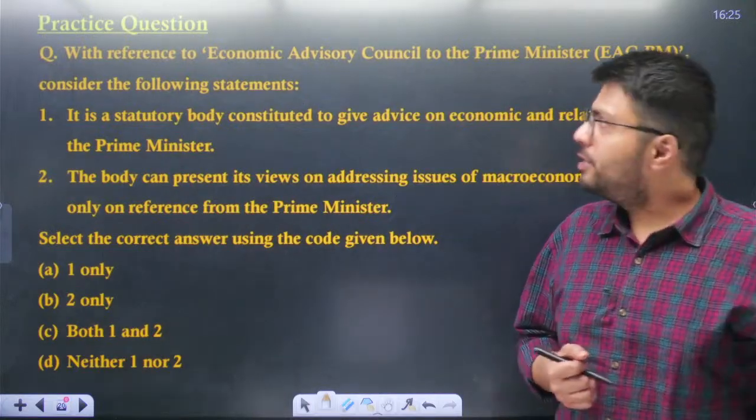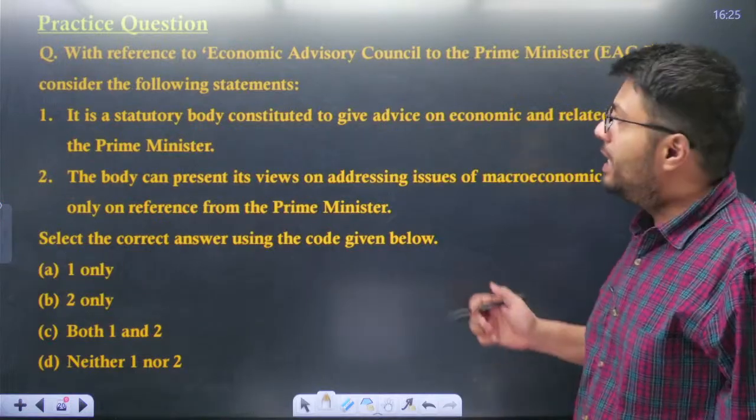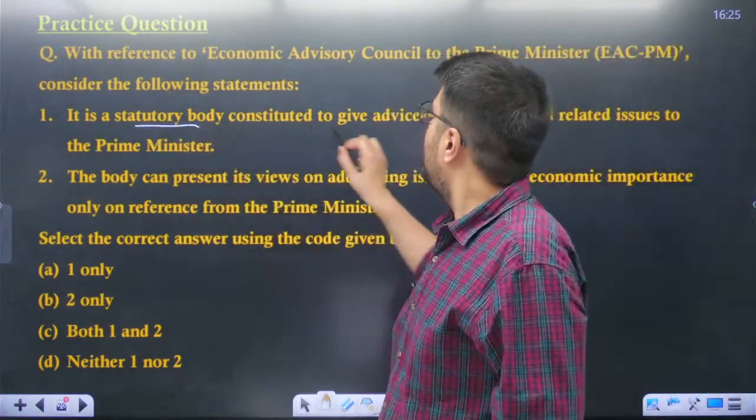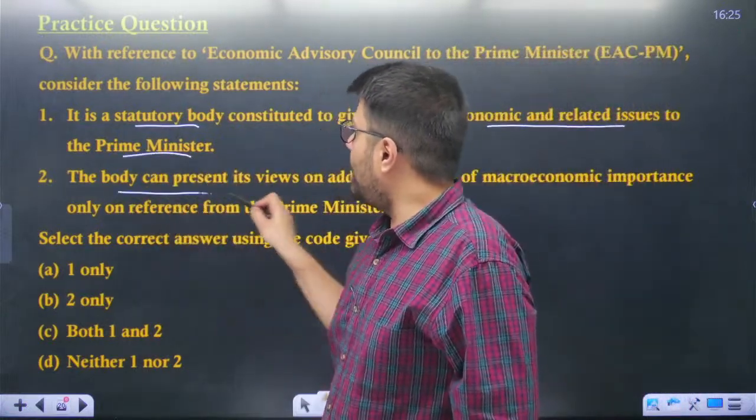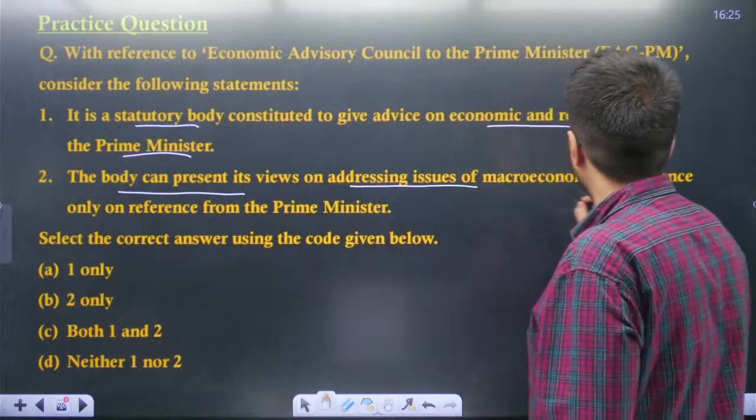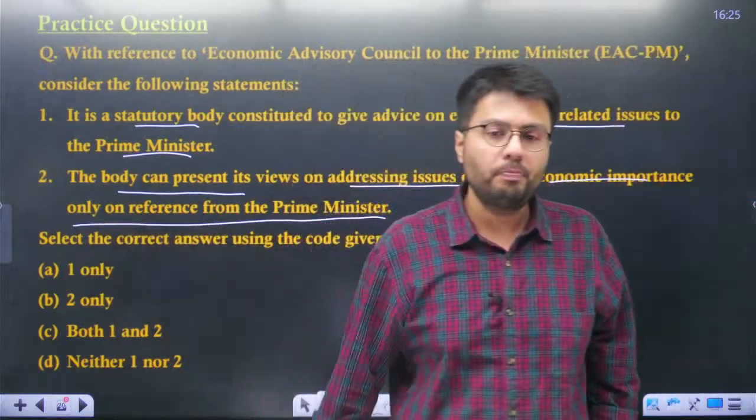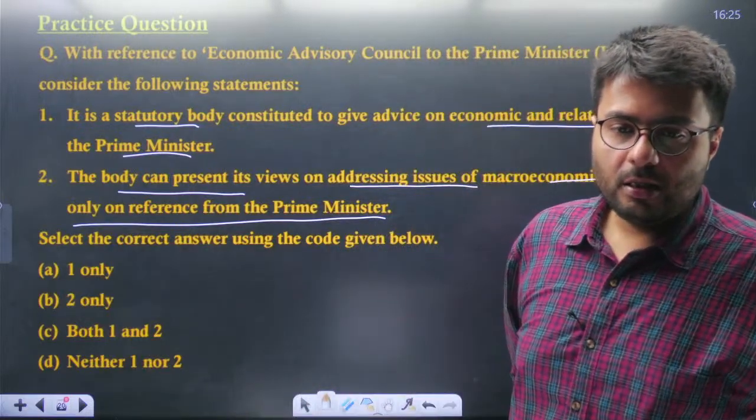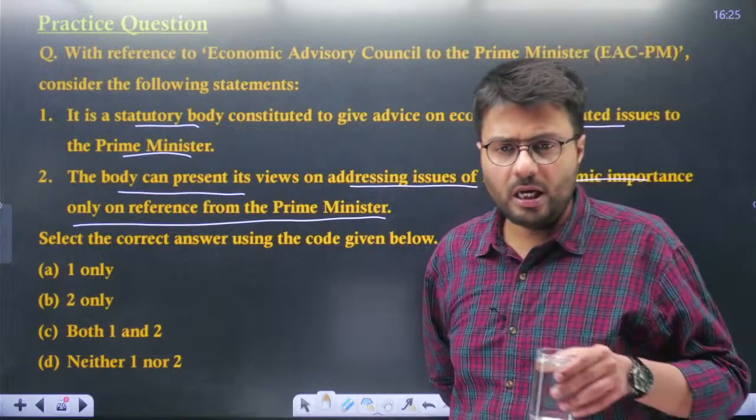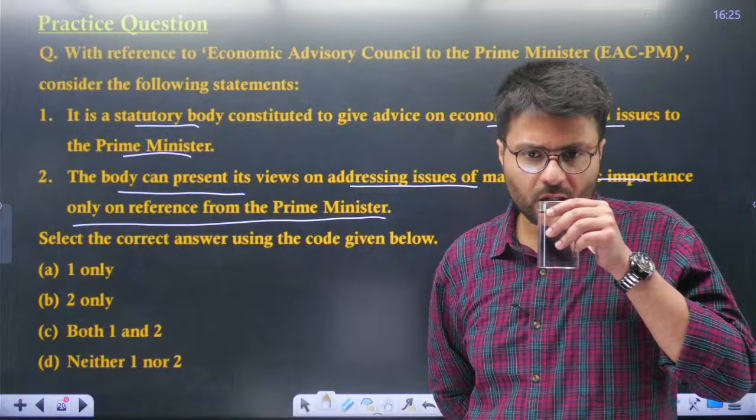Now, with reference to the Economic Advisory Council to the Prime Minister, consider the following statements. One, it is a statutory body constituted to give advice on economic and related issues to the Prime Minister. Two, the body can present its views on addressing issues of macroeconomic importance only on the reference from the Prime Minister. So, please let me know the correct answer.